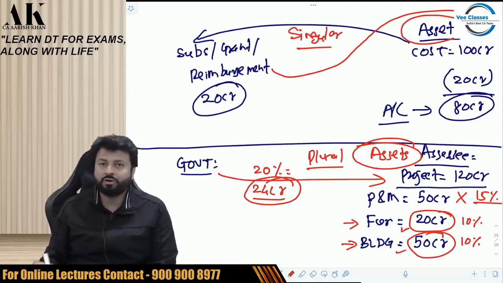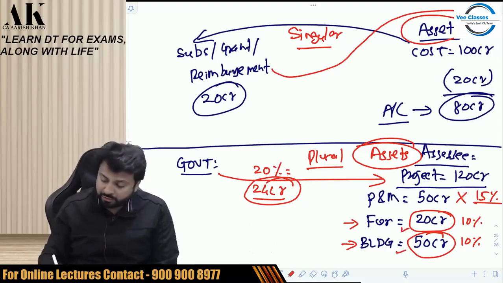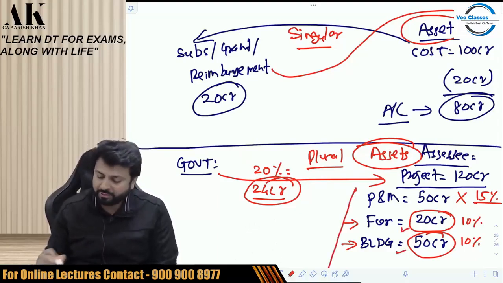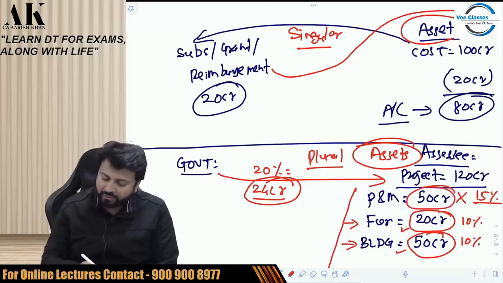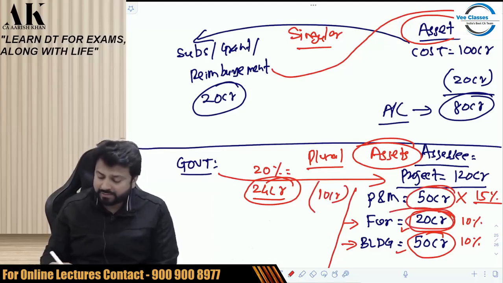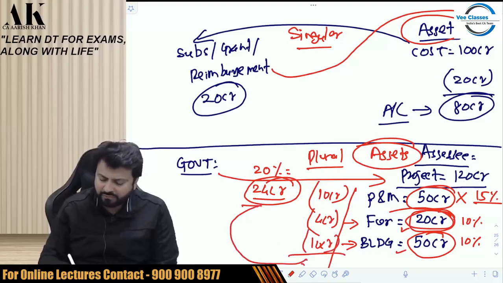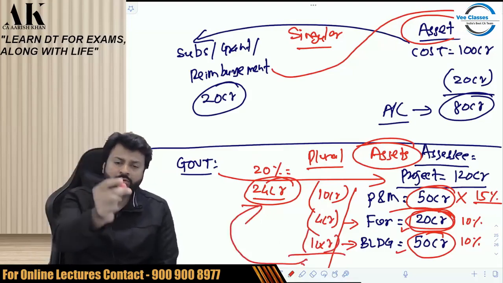So the government said no. It is not allowed to be reduced like this. You have to reduce proportionately from all three of them. Proportionately means from this you have to reduce 20%. That is 10 crore. You have to reduce from this. From this you have to reduce 20%. That is 4 crore. You will reduce from this. And then 10 crore you will reduce from this. And this is how you will reduce your 24 crore rupees.